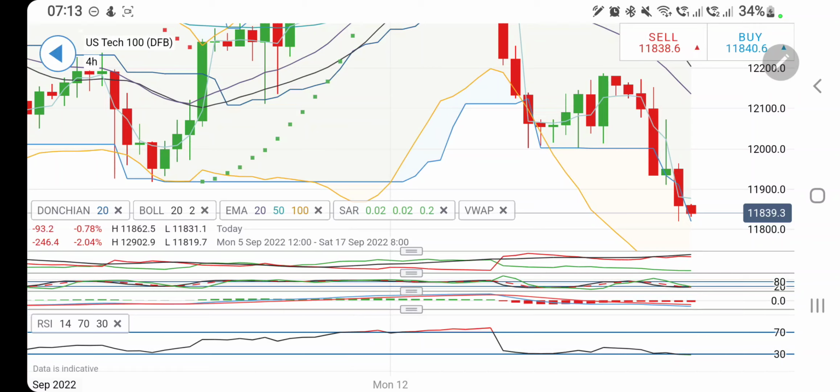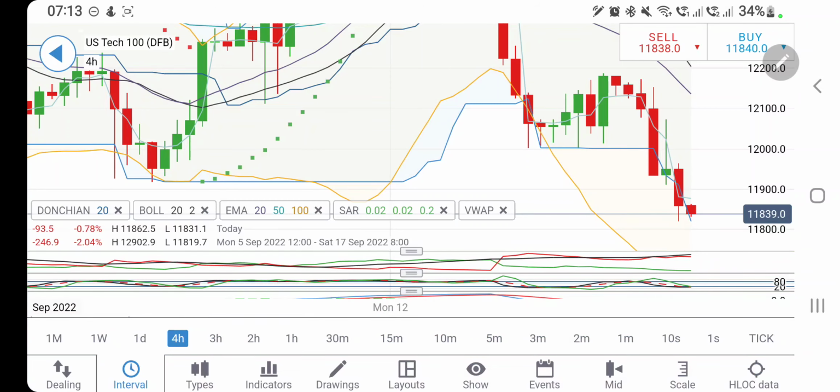On the downside, see, this is the first red candle, you can expect a second red candle which might take it towards 11,750 and below levels. So go short here at 11,800, and then you can expect that below 11,800 you may see it dropping further towards 11,760, 11,720 levels. Take your positions accordingly, trade with a stop loss, trade with a trailing stop loss.